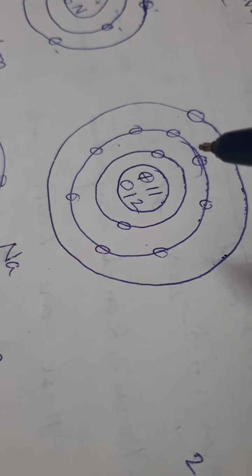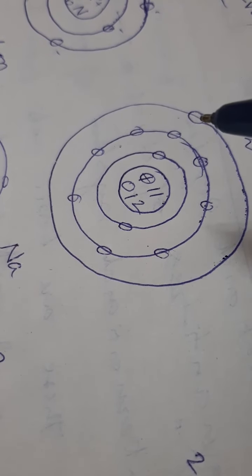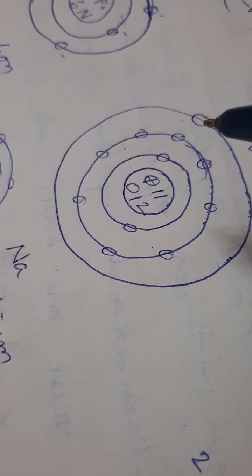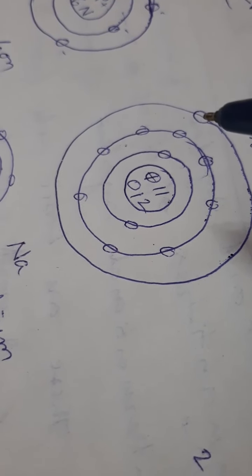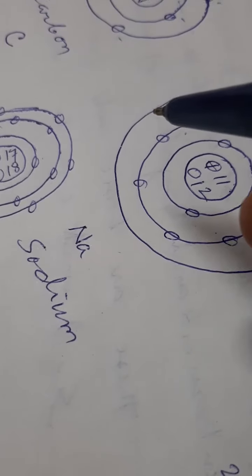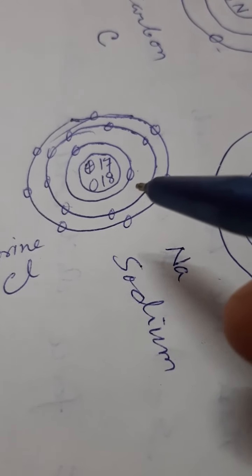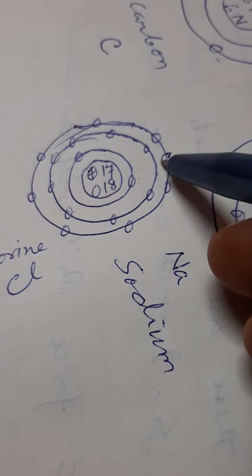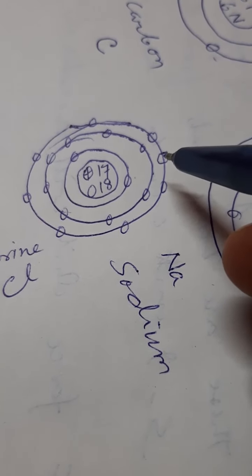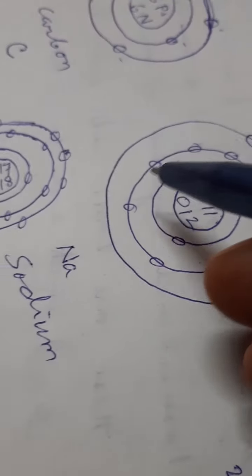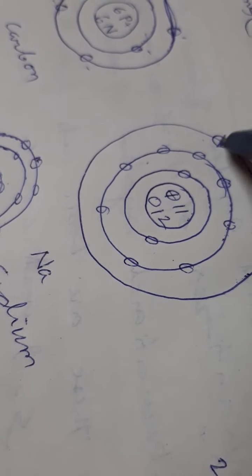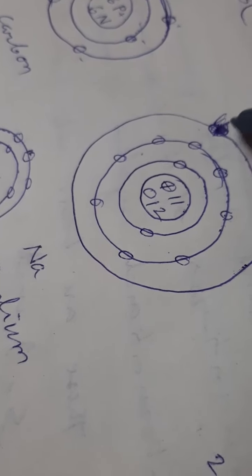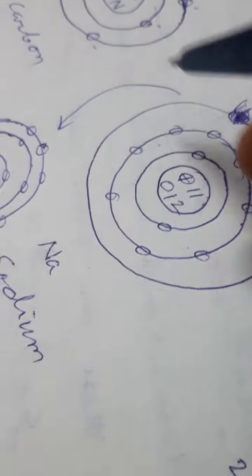So it has the tendency of giving away 1 electron, and it will do it. It will give it to chlorine, and chlorine will accept it. It donates it. This is donated to chlorine.